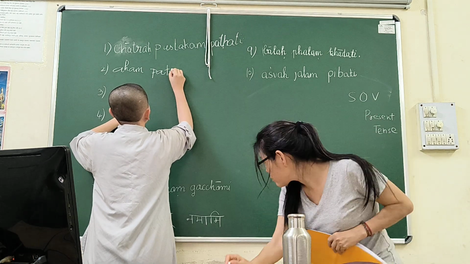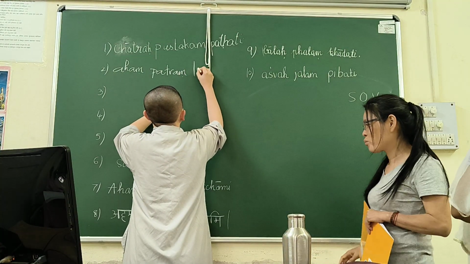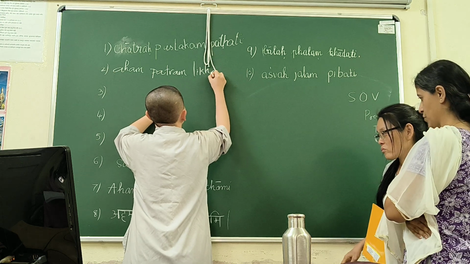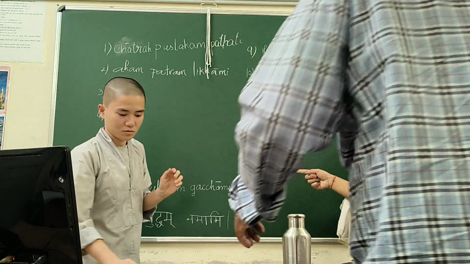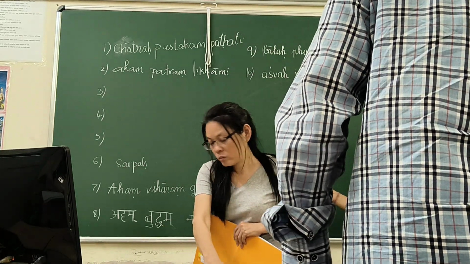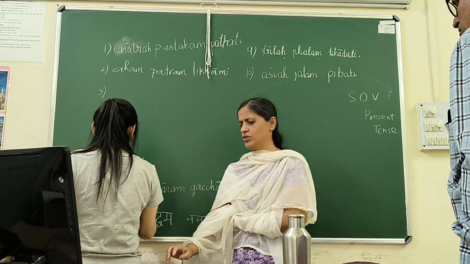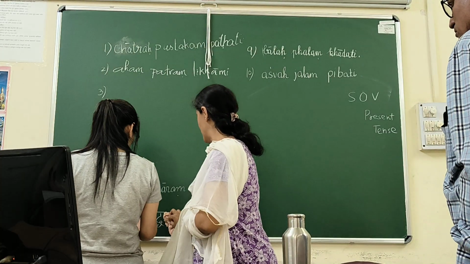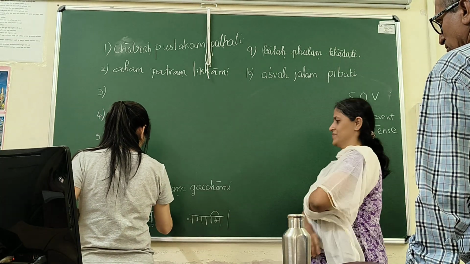Aham buddham namami. Perfect. Only thing is that we have to apply the Sandhi rules which we have learned. So, namami, na is a consonant, so ma will change to anuswara. And buddham is also consonant, so this will also change to anuswara. Erase both. No, not only this much. You have to erase this and write.